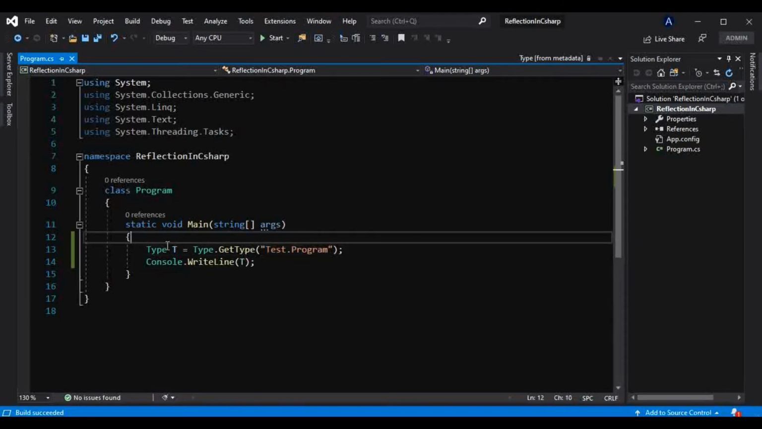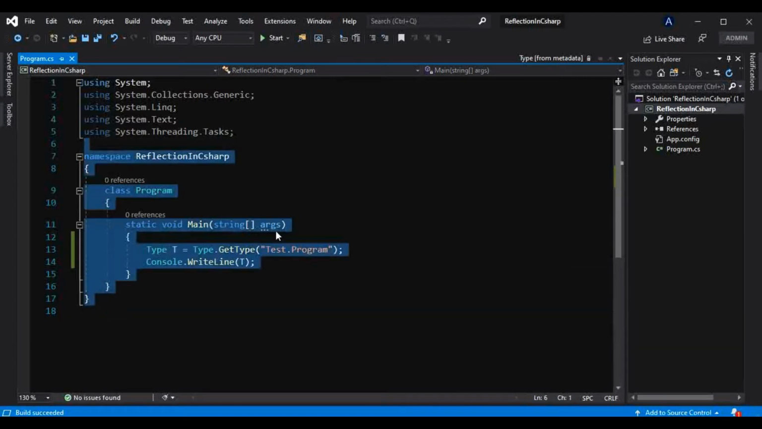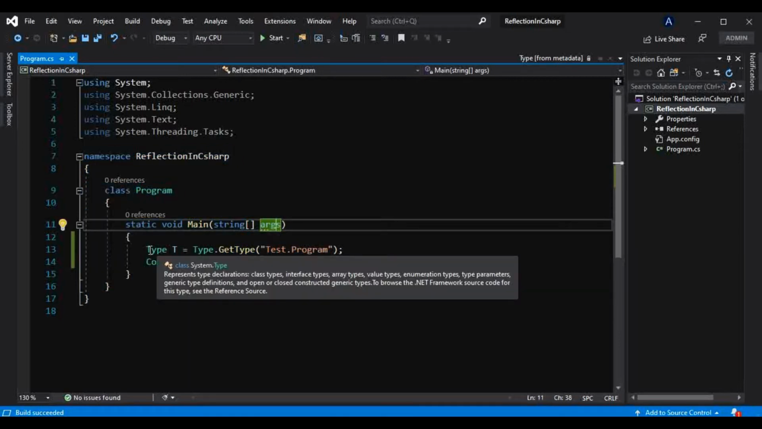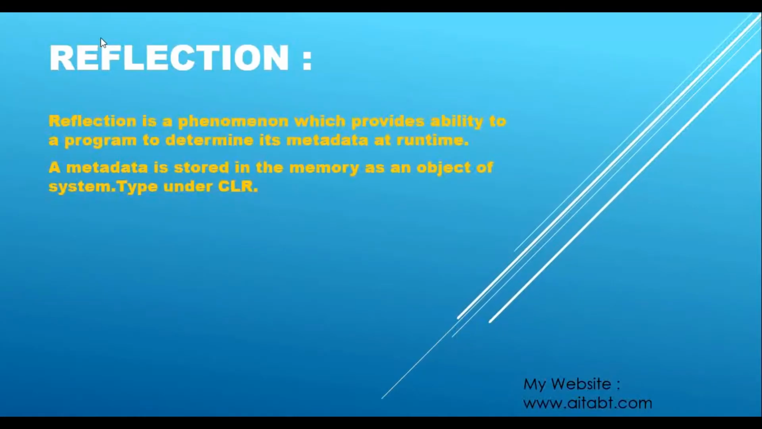So this Type class only provides you the type of the name of that type which is present in this assembly. The object of this type is stored in memory having the metadata of this class, that is, we can say this assembly. So this assembly's metadata is stored in memory as an object of this type, the class which is present under the System namespace. And that's what is mentioned here. Reflection is a phenomenon which provides the ability to a program to determine its metadata at runtime. And how is that metadata stored? This metadata is stored in the memory as an object of the System.Type class under CLR.